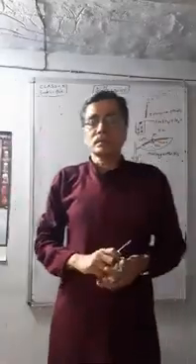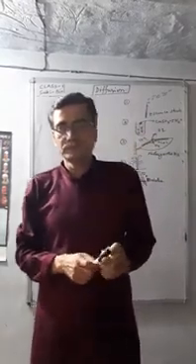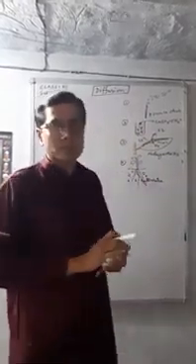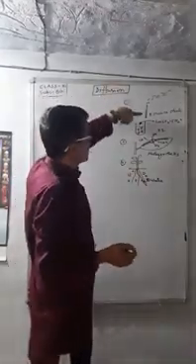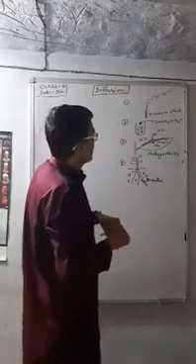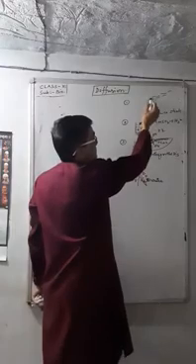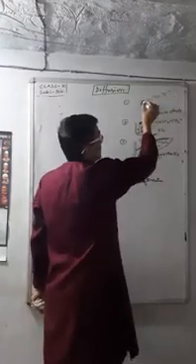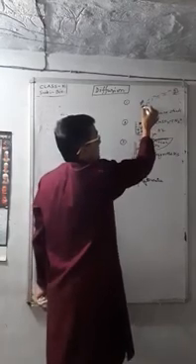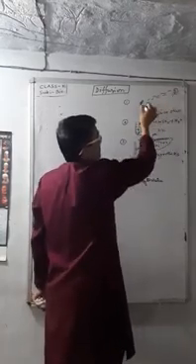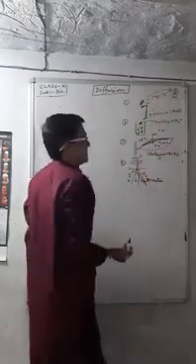Hello, we would like to consider the passive transport, that is diffusion. When we consider diffusion, first of all, we would like to consider some examples. Suppose there is an essence stick. As the essence stick burns here, the essence is diffused to this side from A to B, because the concentration of the essence is more at A with respect to B. So it diffuses from higher to lower concentration.